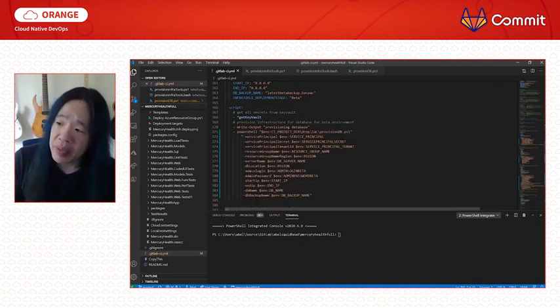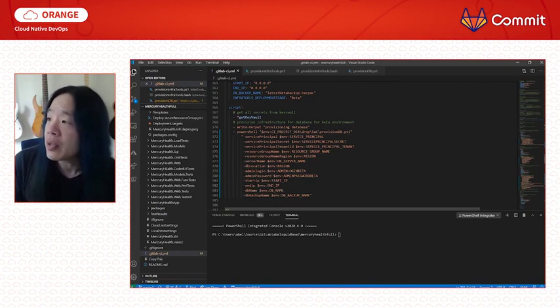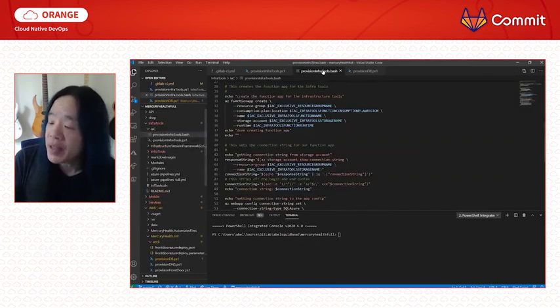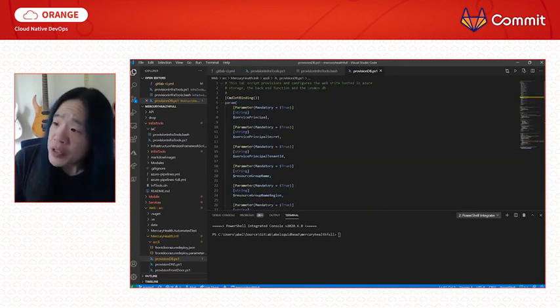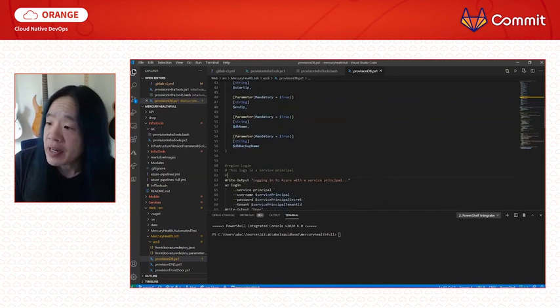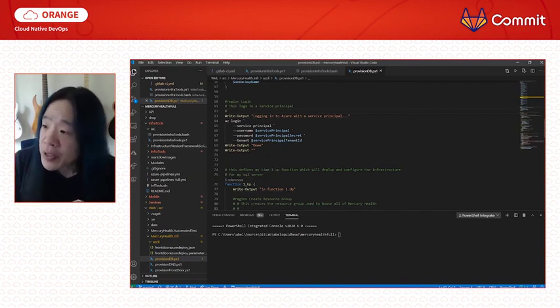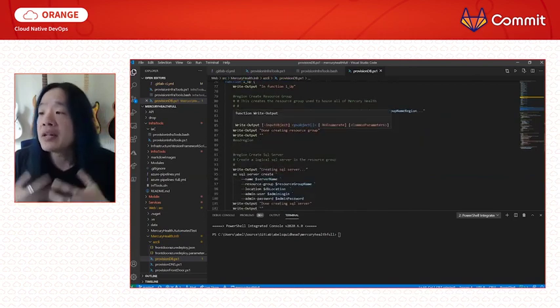The way that I deploy it, I could have scripted everything just in here, but I already had PowerShell scripts that did everything for me. So let me go ahead and show you what I mean. So here's my PowerShell script. You can do this in Bash as well, right? I've written everything in Bash as well. But I did it in PowerShell because I do come from Microsoft. First thing that I do is I pass in a whole bunch of parameters that I need. And then the next thing I do, basically, since everything is in Azure, I do everything using the Azure CLI. So the first thing that I do is I log into Azure using the Azure CLI. And then I go ahead and start doing stuff.